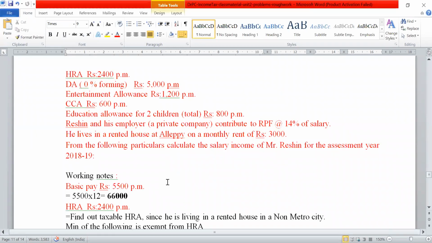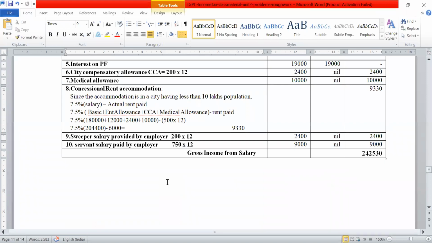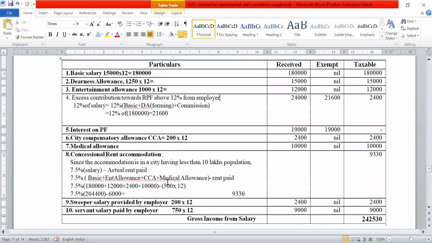So again, another 2 problems, and we are going to complete this unit. Those 2 problems are again going to be typical. They are going to come for your final exam. If you see these problems, that is enough. I think they are very typical and they cover the entire syllabus, even from the practical point of view also.